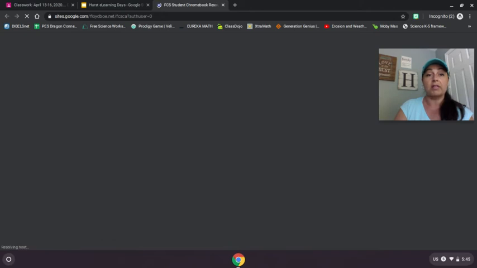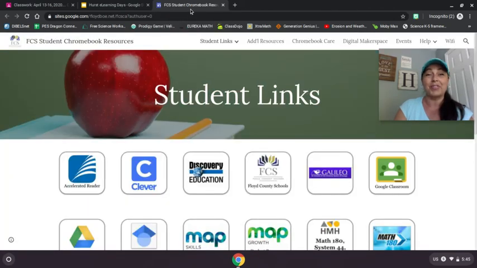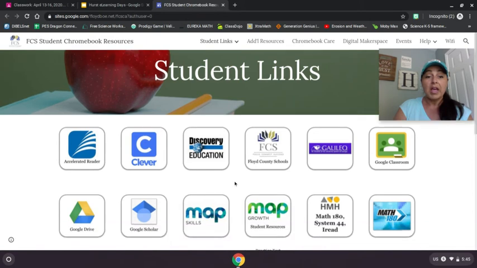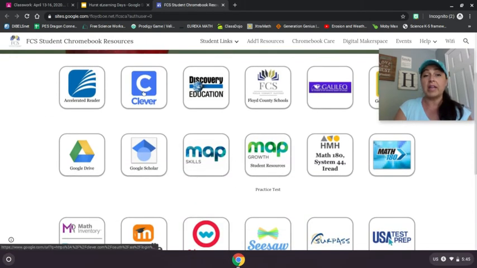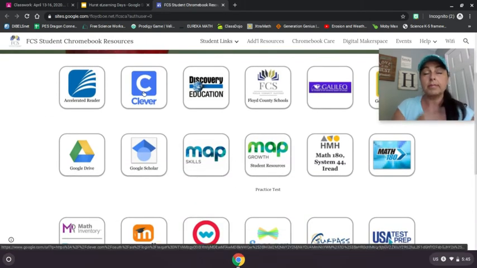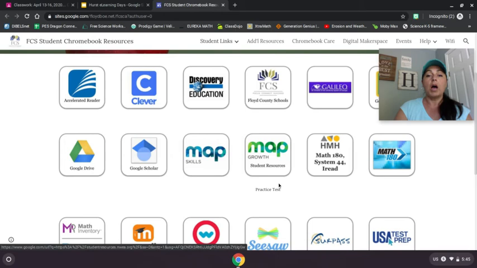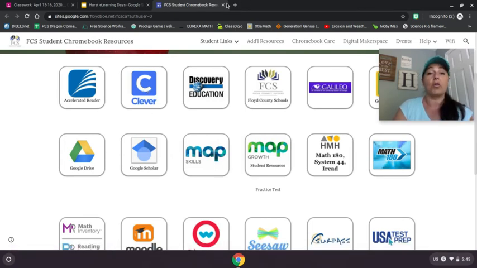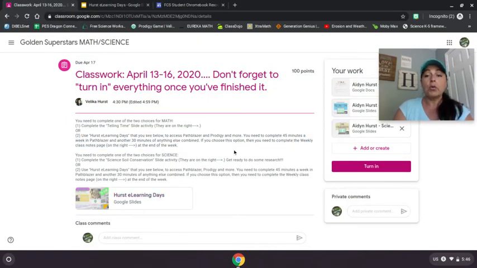Notice it's taking you to FCS, that's Floyd County Schools Student Chromebook Resources. And here you can get to Clever, sign in. Don't forget your sign in. Remember, lunch number. If you wanted to get to map skills, but remember within Clever is where you have access to all those other things. So I'm going to click back to here for just a moment. So you can do those things at either one.